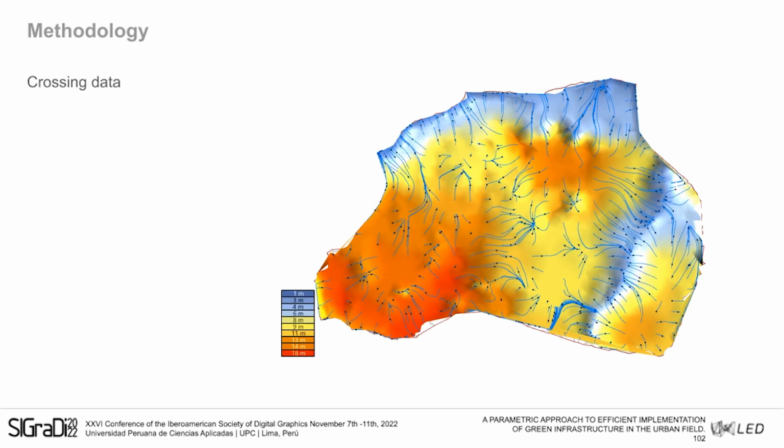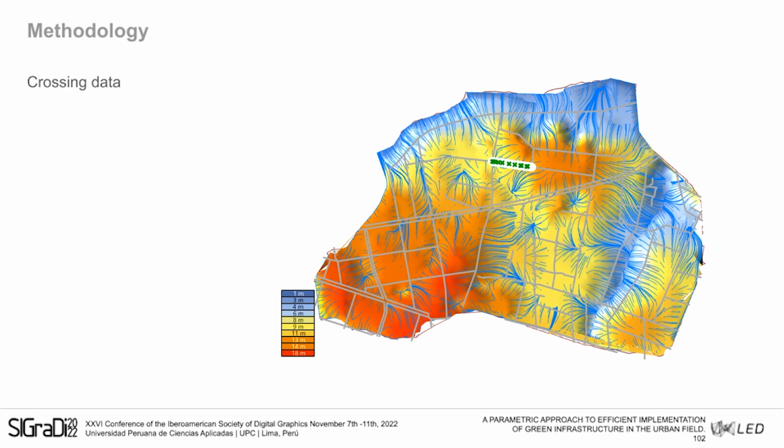So the second phase was crossing data. We added the road information to the results that we found in the first phase. We determined the number of intersections between every water runoff line and the road lines. We tried to create a retention potential criterion through the identification of the water flow behavior, and then we made an average intersection index. This was a mathematical evaluation because the roads have different dimensions, so we calculated the number of total runoff intersections divided by the extension of the respective road.